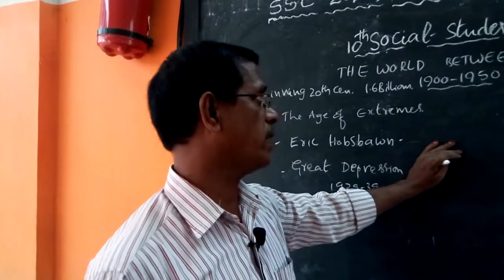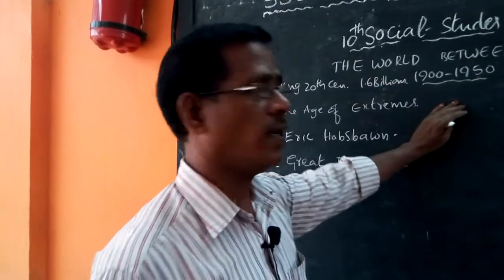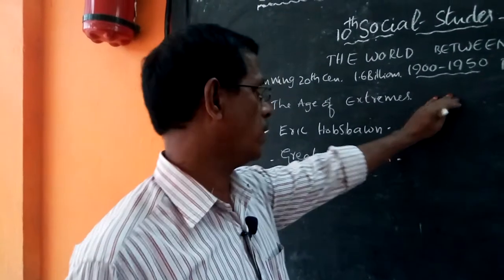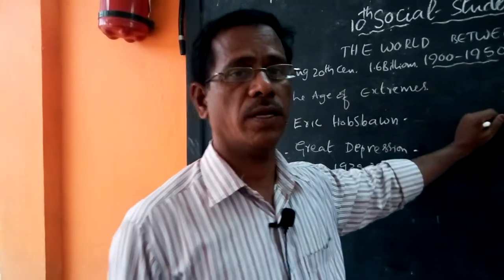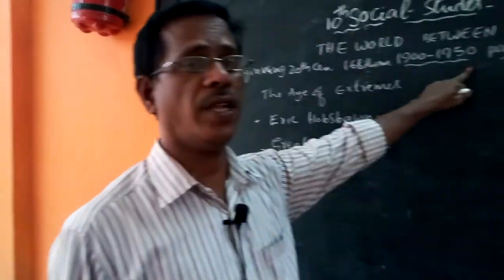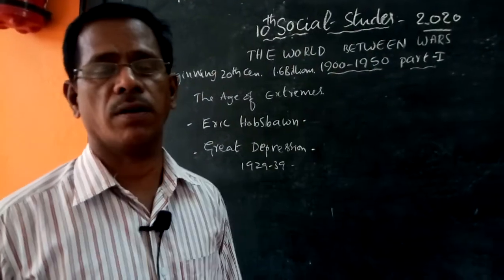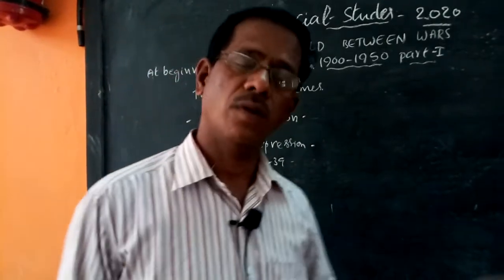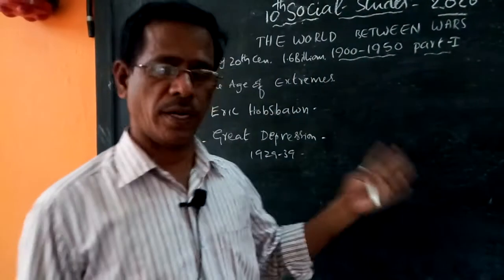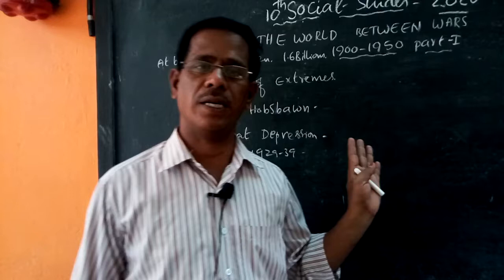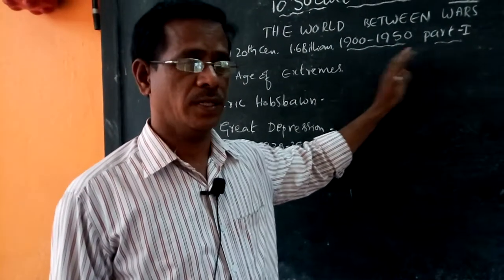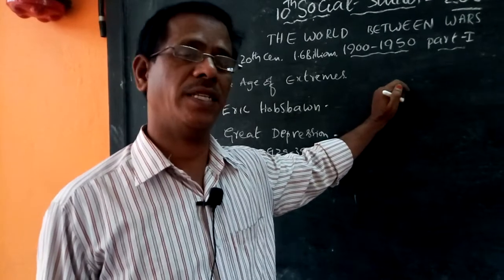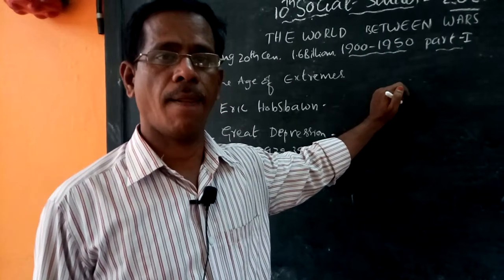Today we discuss the history lesson, second paper, 13th lesson: the world between the wars. What are the wars that occurred between 1900 and 1950? Two world wars occurred, World War One and World War Two, between 1900 and 1950. These were great changes in human history.